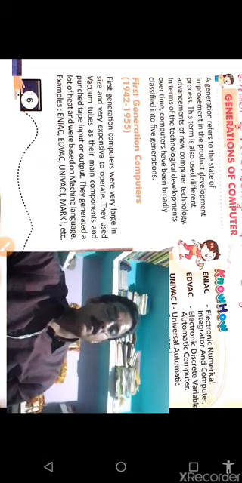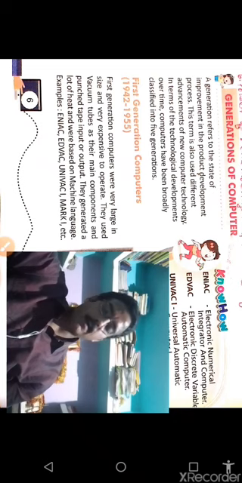The main component used in this generation is vacuum tubes, and capacitors were also used to store binary data and information. Punch cards were used for input and output of data and information. They generated a lot of heat.